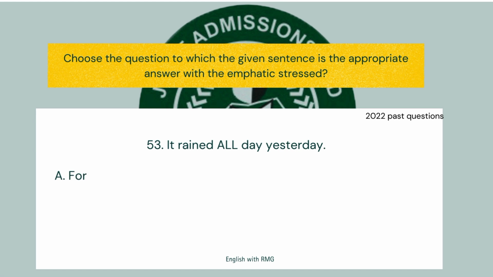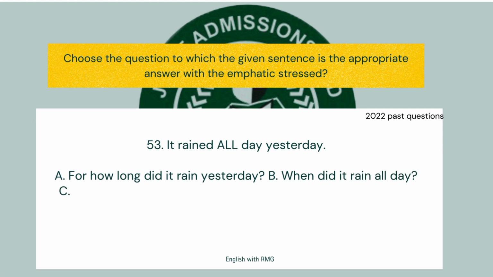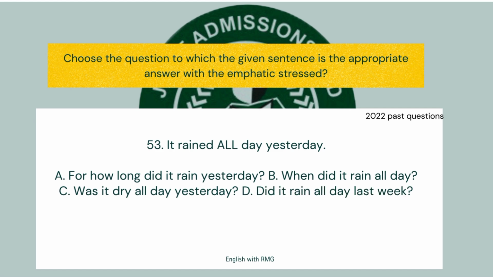This is the second question from the 2022 past questions. We have: It rained all day yesterday. So "all" is emphasized here. Let's look at the options. A, for how long did it rain yesterday? Option A does not have "all", so it could be our answer.